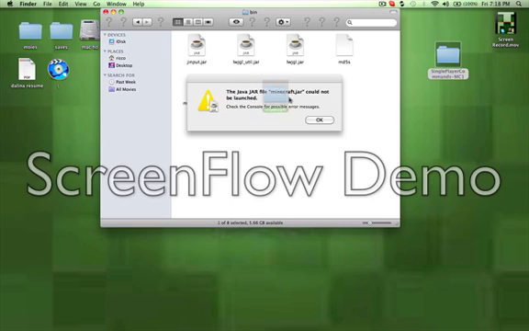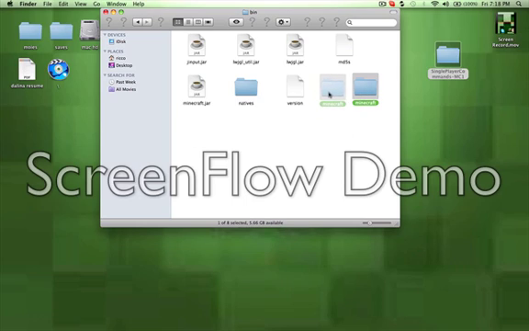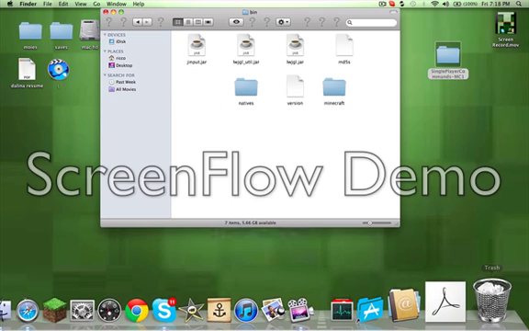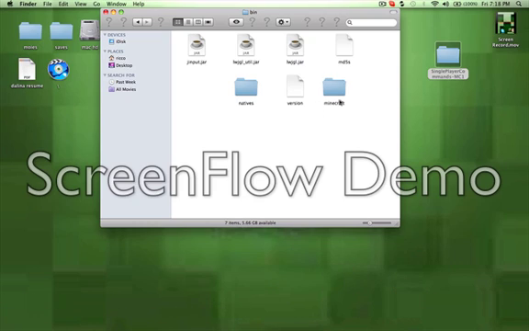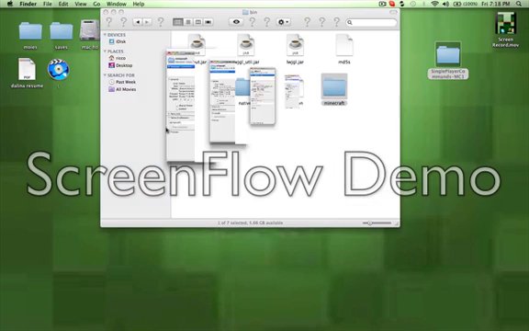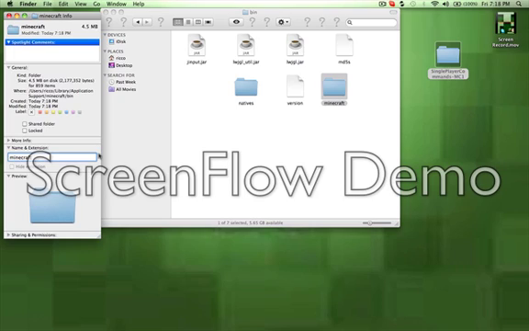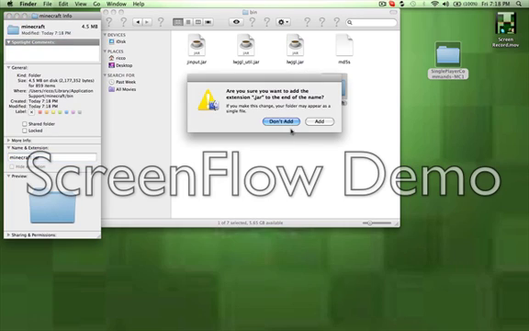And you should get this Minecraft folder. You should get this right here. So you're going to want to take this, pop it in the trash, and then you're going to want to rename this Minecraft.jar. Hit enter. And are you sure you want to add the extension .jar? Add that.